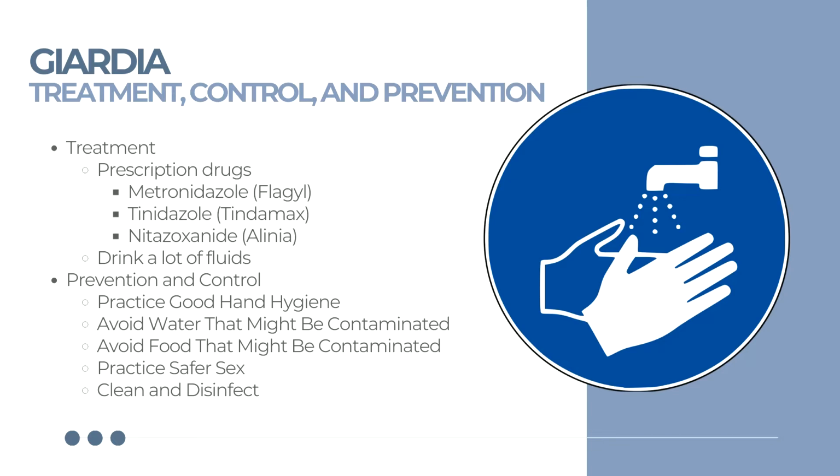Another preventive measure would be to practice safe sex. Since Giardia may be in poop for several weeks, wait to have sex for several weeks after you or your partner no longer have diarrhea. Last and most importantly would be to clean and disinfect yourself and your surroundings.